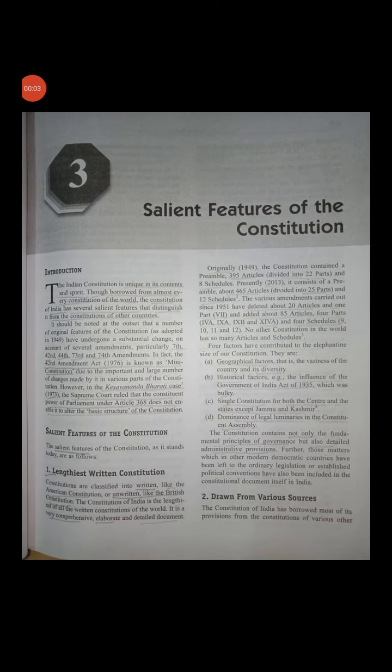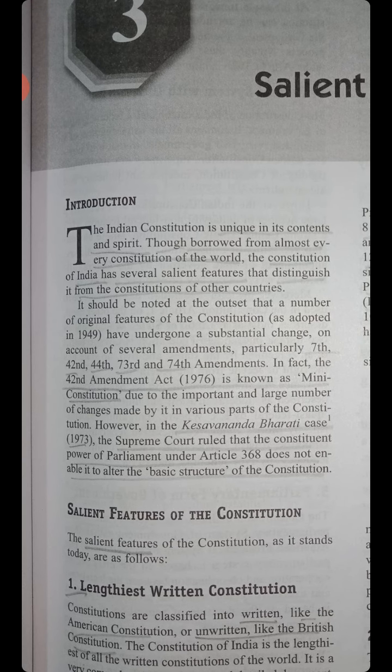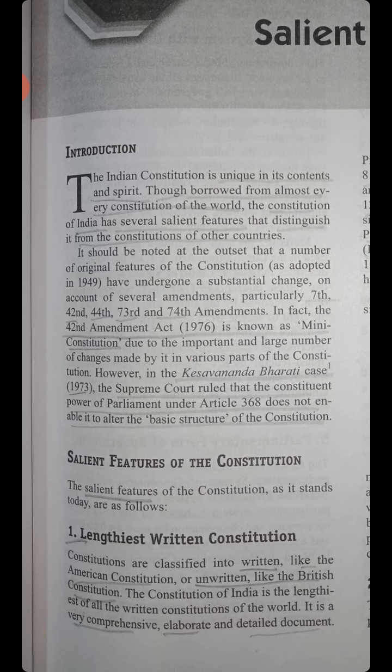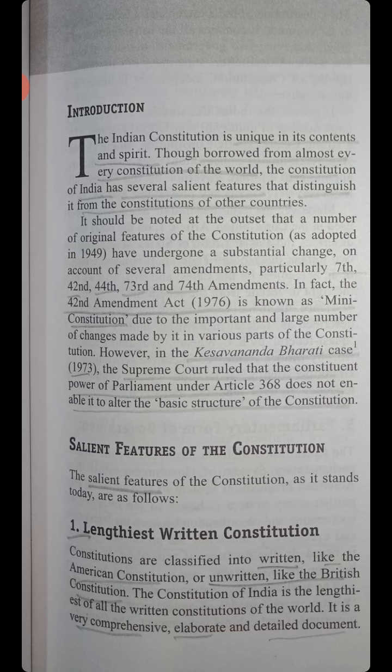Salient features of the Constitution. The Indian Constitution is unique in its contents and spirit. Though borrowed from almost every constitution of the world, the Constitution of India has several salient features that distinguish it from the constitution of other countries.